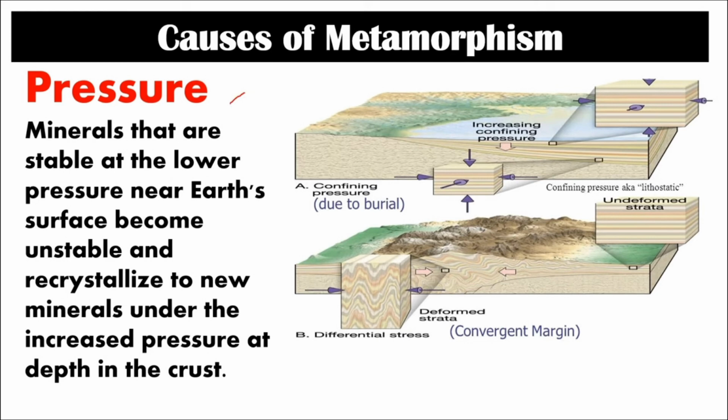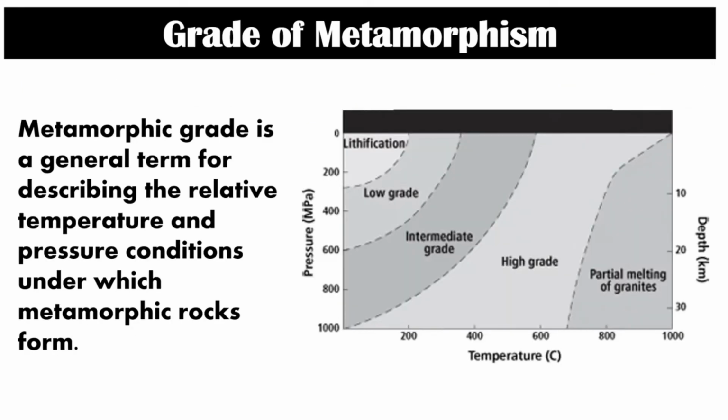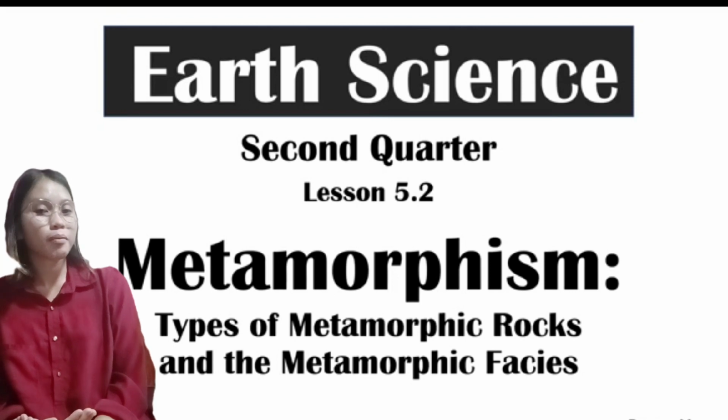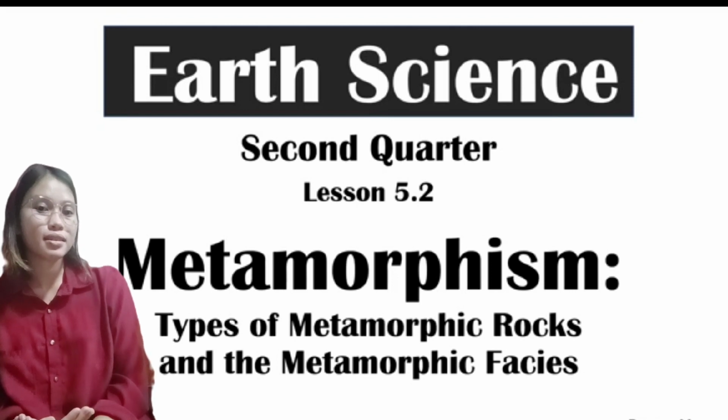Pressure is also a cause of metamorphism. Minerals that are stable at a lower pressure near Earth's surface become unstable and recrystallize to new minerals under the increased pressure at depth in the crust. Let us talk about the grade of metamorphism. Metamorphic grade is a general term for describing the relative temperature and pressure conditions under which metamorphic rocks form. So now, let us focus on the types of metamorphic rocks and metamorphic phases.